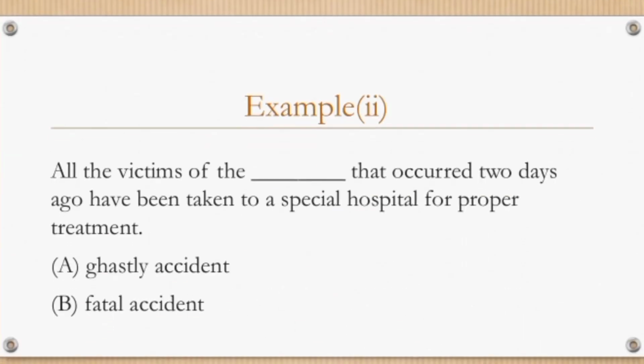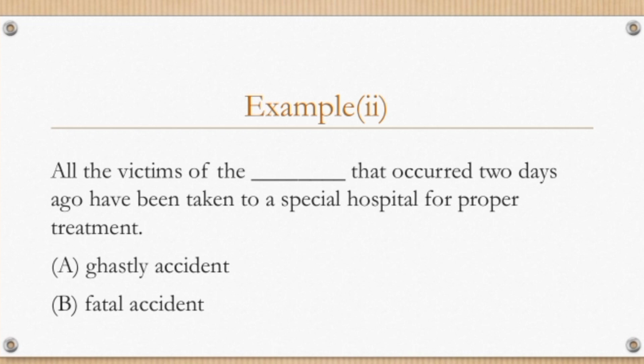So let's see example number two before we actually go to our main questions. It said all the victims of the dash that occurred 2 days ago have been taken to a special hospital for proper treatment. So if you look at this sentence very well, that is to say they have been taken to a special hospital for proper treatment.